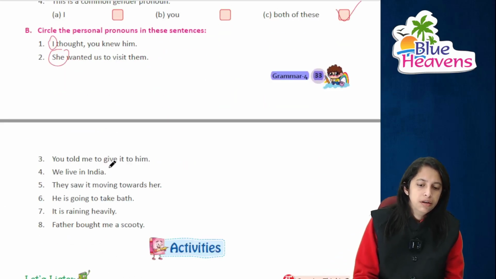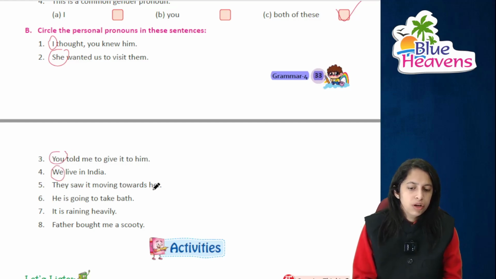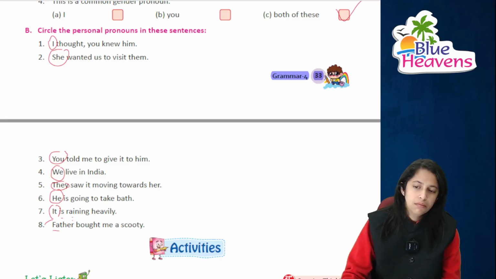You told it to give it to him, उसको दे दीजिए. Again it's you. We live in India, we हो गया. They saw it moving towards her, देखिए they, right? He is going to take bath, he. It is raining yesterday, it. Father brought me a scooty, father जो है, they bought me a scooty. It will be me, right?